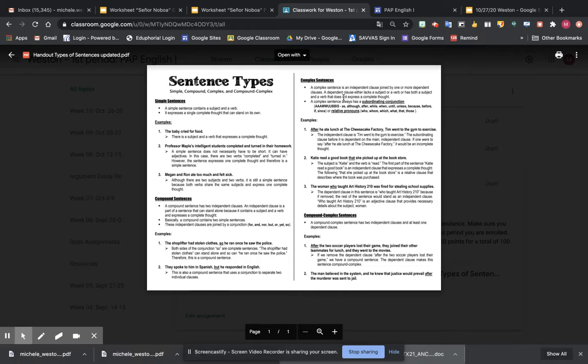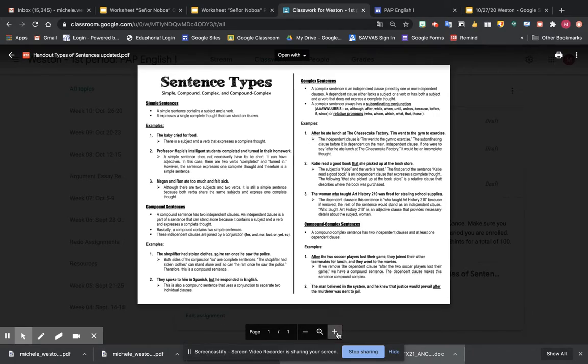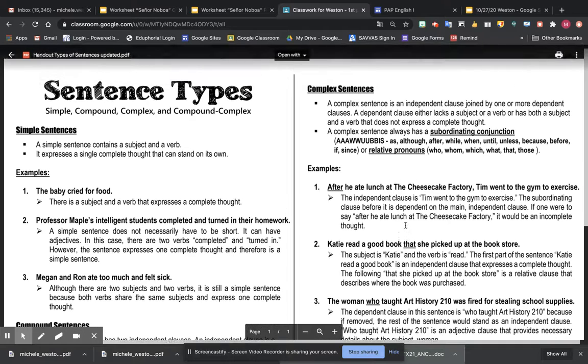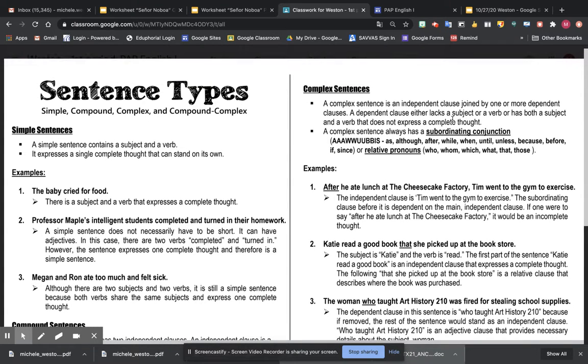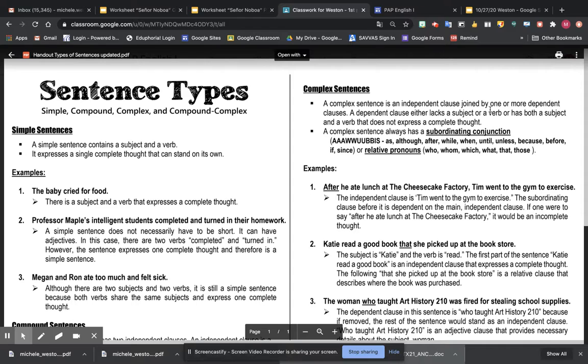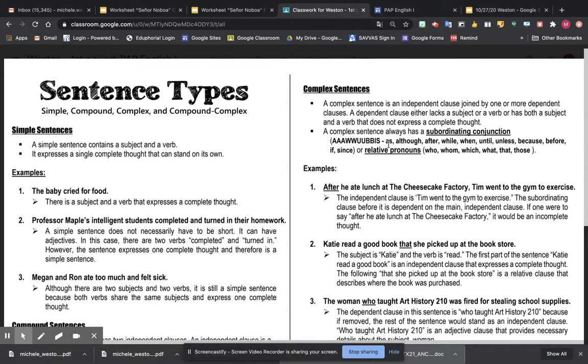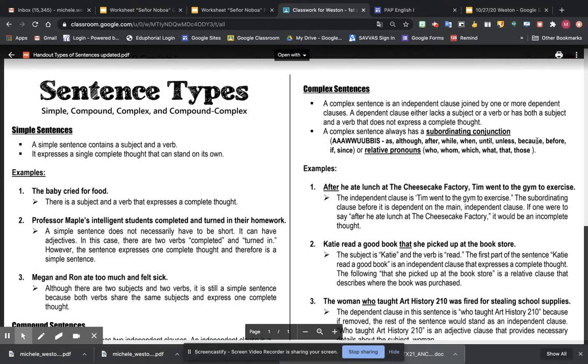Complex sentences have at least, let me zoom in. So complex sentences have one or more dependent clauses and one independent clause. A dependent clause starts with a subordinating conjunction. And we use this funny word called a woobus in order to memorize the different subordinating conjunctions. These are not all the subordinating conjunctions right here. As, although, after, while, when, until, unless, because, before. But these are an if, since. These are the most commonly used ones.